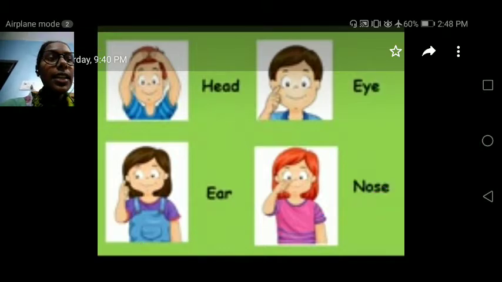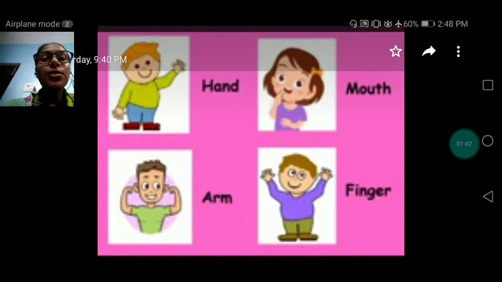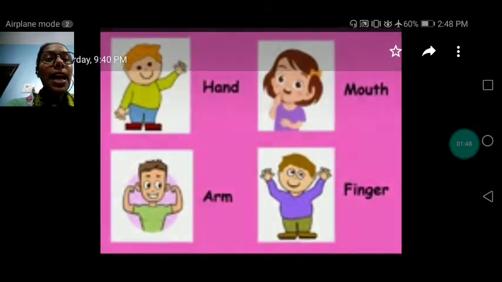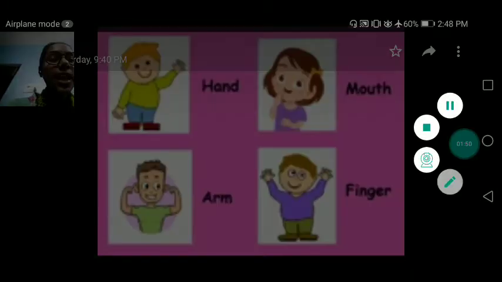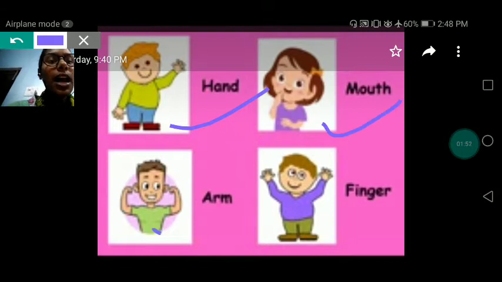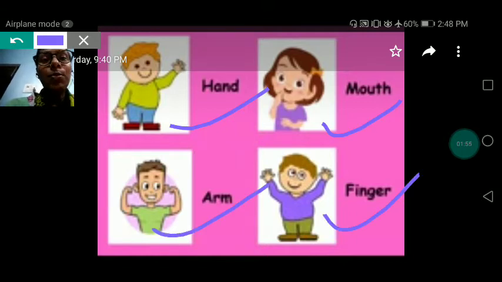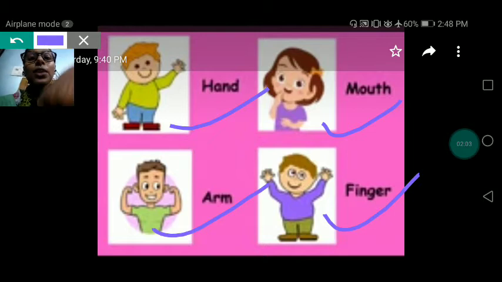Okay? Next. I am making you recall, so that you can get it easily, what we all have read in the chapter. Hand. Here it is written hand, mouth, arm, finger. With the help of hand we can hold things. We all have two arms. With the help of arms we can move our hand.